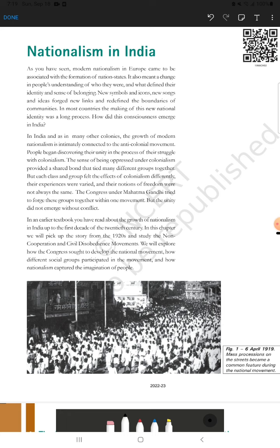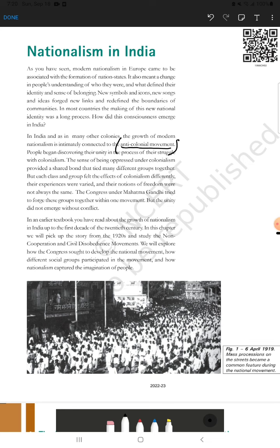So in the past papers, only one thing is very important: you have to remember what movements happened in the nationalism in India chapter. You can take the non-cooperation movement, the civil disobedience movement, or many satyagrahas. All the movements are anti-colonial in nature. Anti-colonial means these movements are against the British government or colonial government.